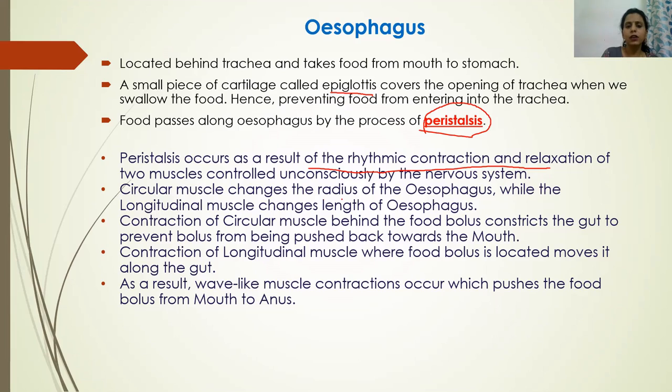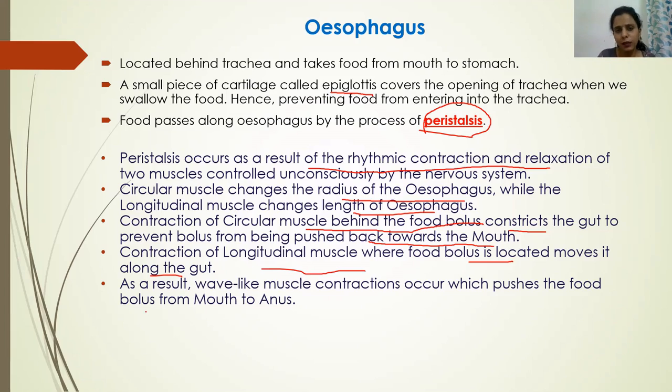Now the circular muscles contract and change the radius of the esophagus, while longitudinal muscles change the length of the esophagus. Contraction of circular muscle behind the food bolus constricts, meaning reduces the size of the lumen, and prevents the bolus of food from being pushed back towards the mouth. The contraction of longitudinal muscles where the food bolus is located moves it along the gut. When the longitudinal muscles contract, the circular muscles relax and the food bolus is pushed forward.